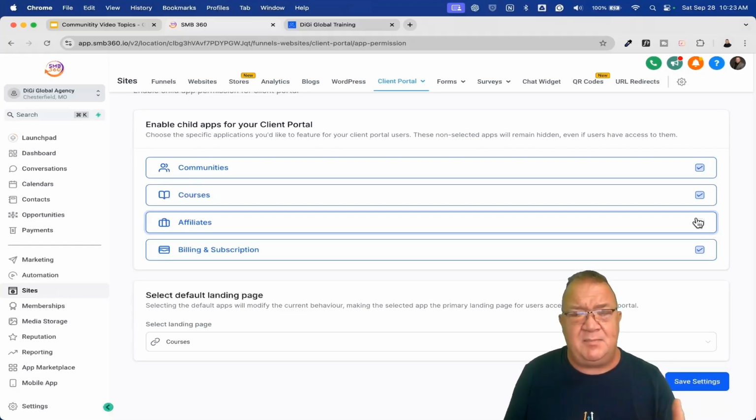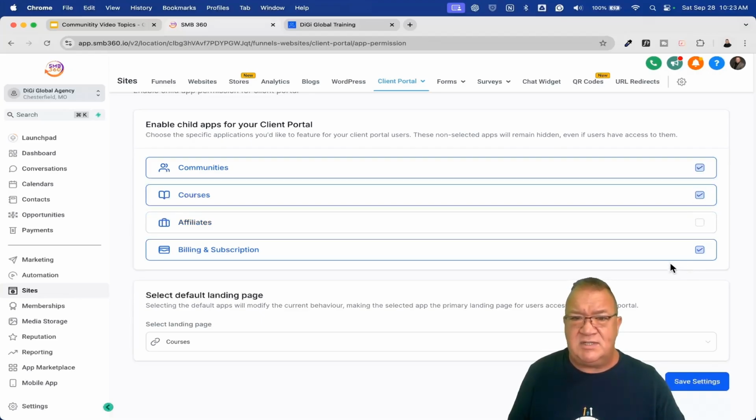Now, this is good and bad. Keep in mind, you're only allowed 1 portal per sub account here. Okay, 1 portal for everything. 1 portal for your courses, 1 portal for your training, 1 portal for your communities. Everything all has to be in 1 area. That's just the way it was designed. So whenever you do this, if you want to have access to communities and courses, and of course the new billing and subscription, which again we'll take a look at, that's super awesome. Then you'll have to make sure you check what you want and uncheck what you don't want.